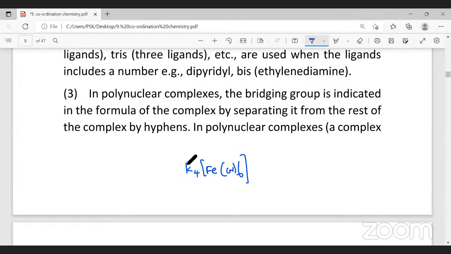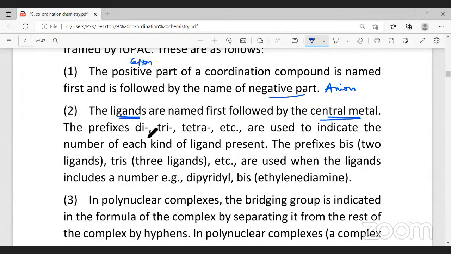First you have to name the cation. What's the cation here? Potassium. Cations, counter ions, will not have prefixes. When you're naming the anion, you have to name the ligand first, before the metal. So it will be hexacyanido. It's a monodentate ligand, and the name is cyanido because it's a negative ligand. After you name the ligand, you have to give prefixes, di, tri, tetra, etc. So I gave you hexacyanido.